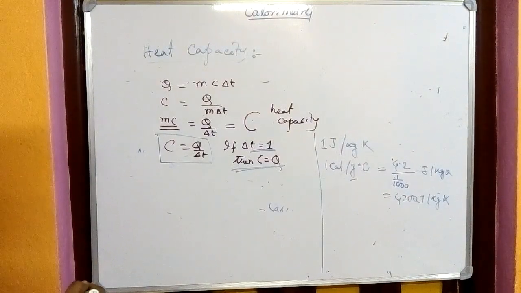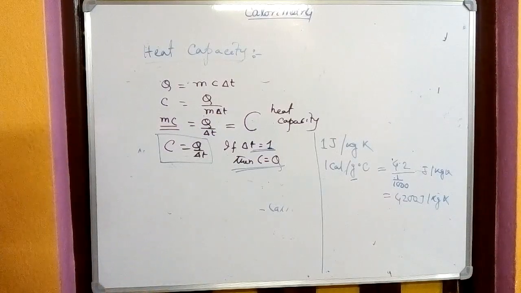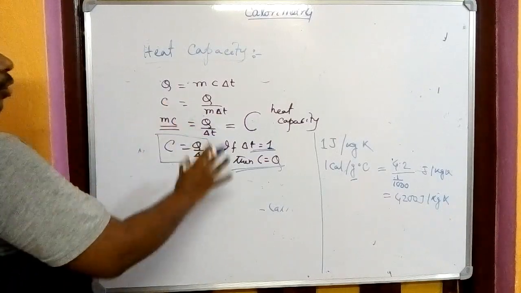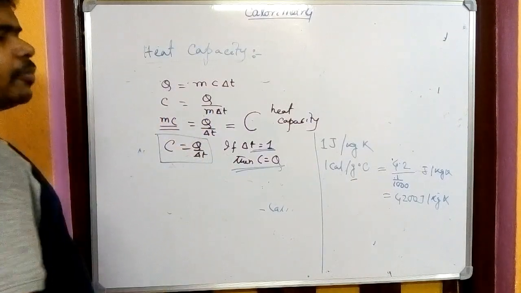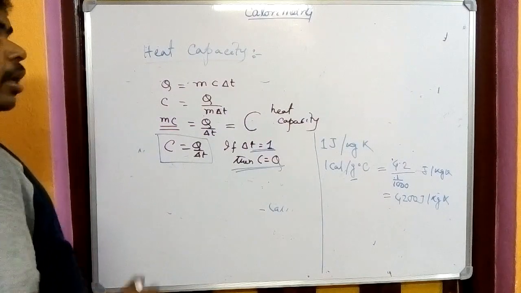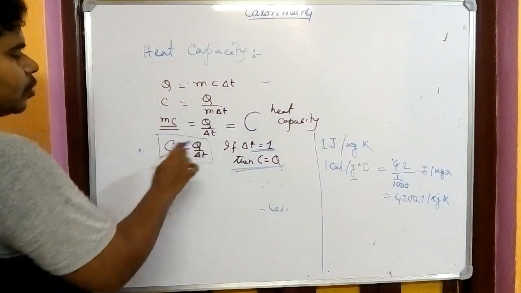Definitions are given in your book. Just read that and you will be able to understand. I have shown here where the equation has come from. If you understand this equation, you can make the definition yourself. It is not necessary to have the book all the time to read the definition. If you understand the equation, you see C equals Q by del T.